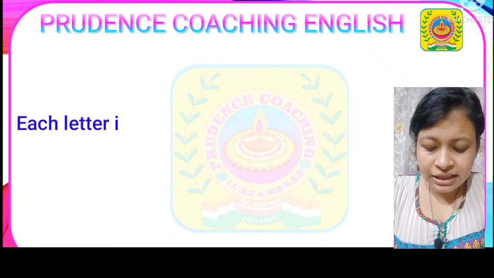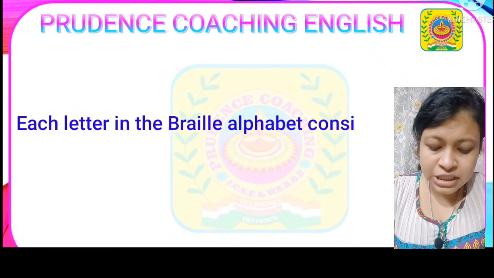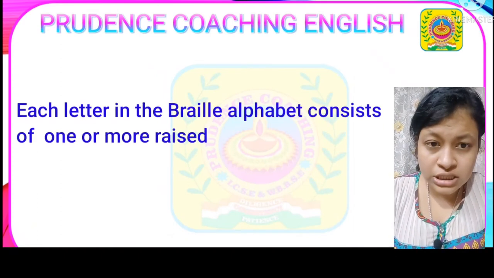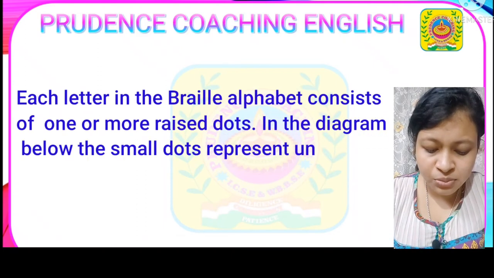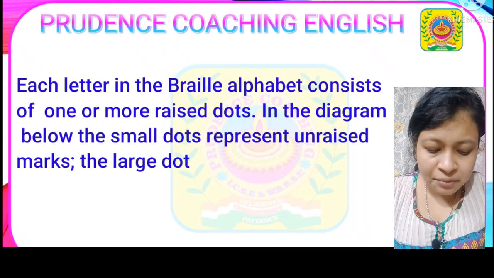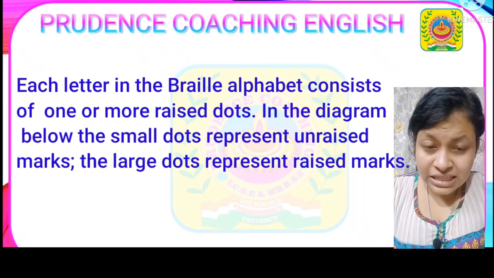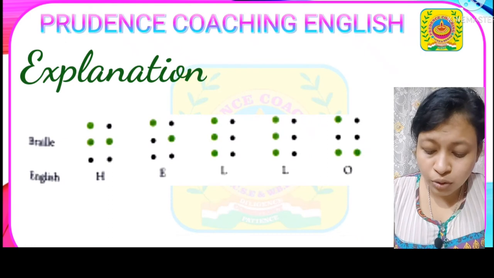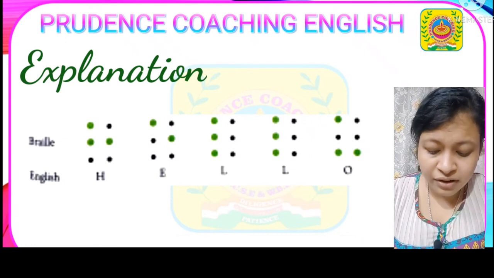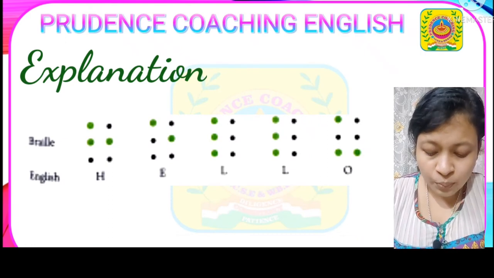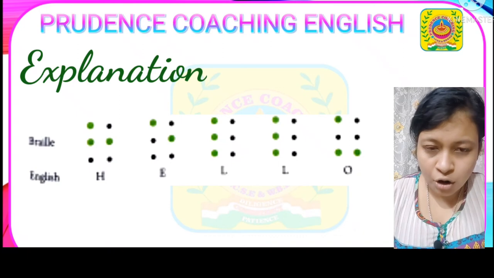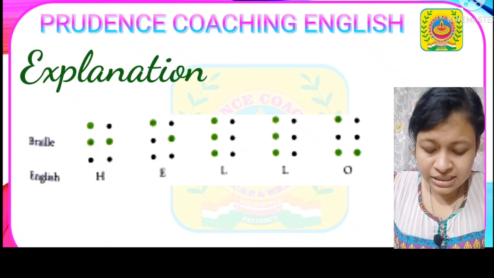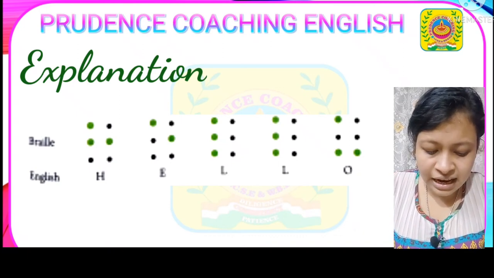Each letter in the Braille alphabet consists of one or more raised dots. In the diagram below, the small dots represent unraised marks and the large dots represent raised marks. So as you can see in the picture given in your book, you can see the Braille symbols for H, E, L and O. The big dots are raised, and the small dots are not raised. So first one is H, next is E, next is L and lastly O.